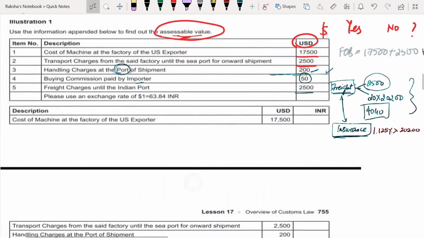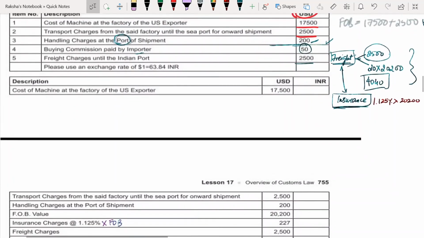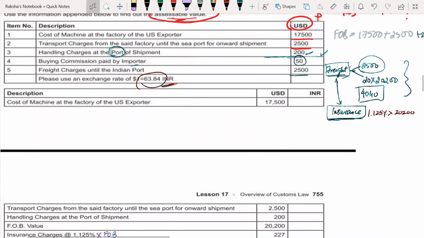Okay, so shall we check freight charges? Then please use exchange rate of 63.84. So how much will $1 cost? You know this, right? To buy $1, you need 63.84 rupees.